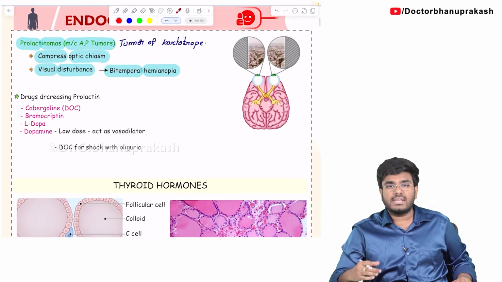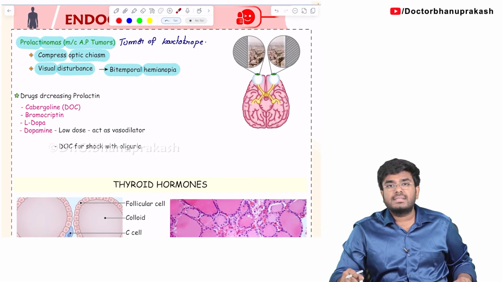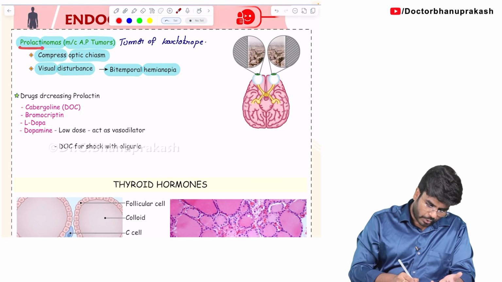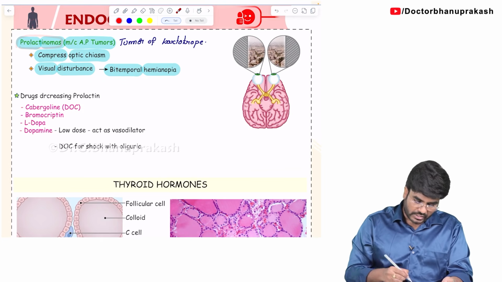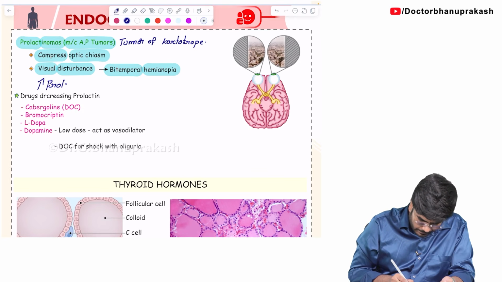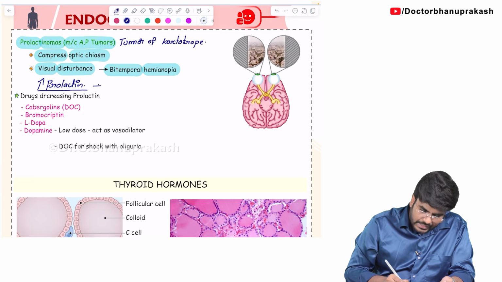Now, how do we treat such prolactinomas? In prolactinomas, there is going to be a high level of prolactin, right? In a patient suffering from prolactinoma, a tumor of lactotrophs, there are definitely going to be high levels of prolactin. This high level of prolactin will unnecessarily cause galactorrhea.